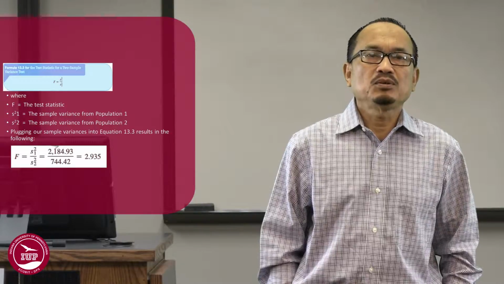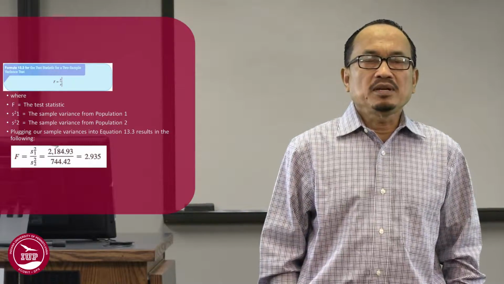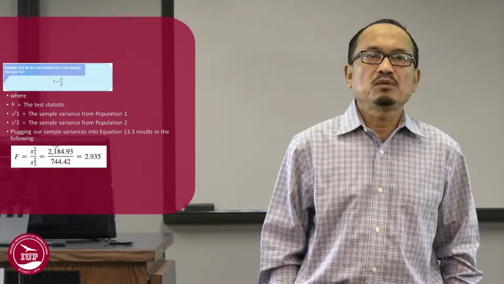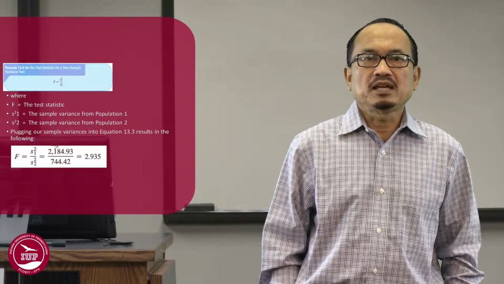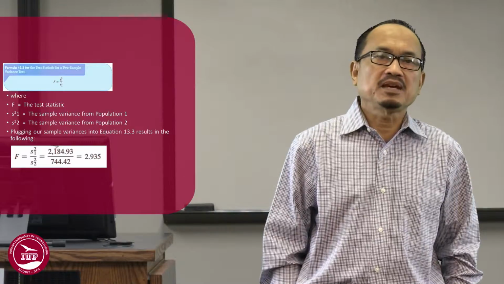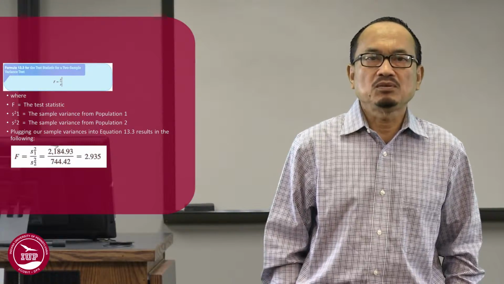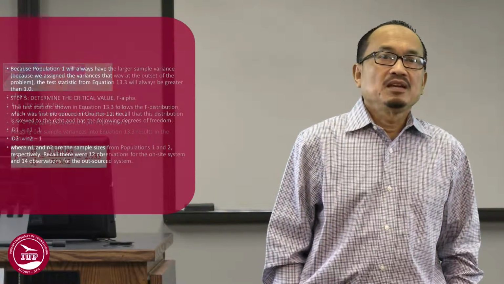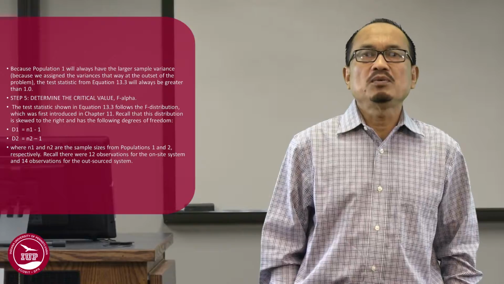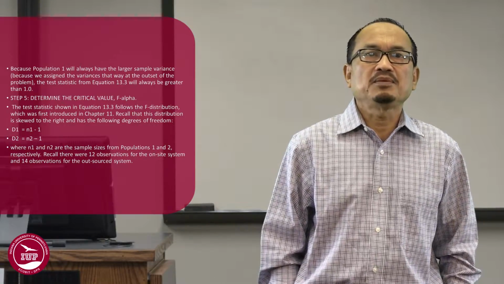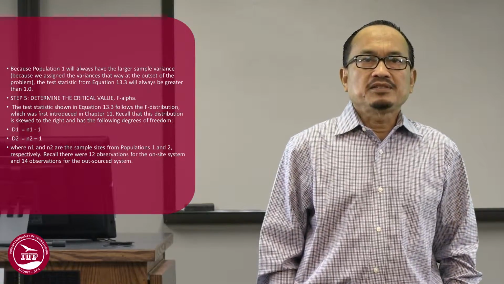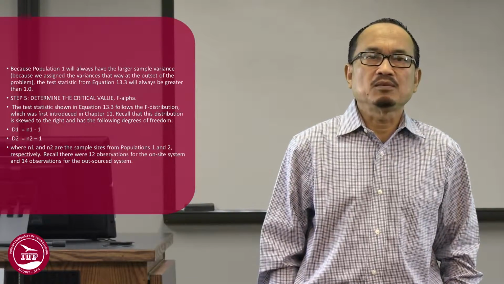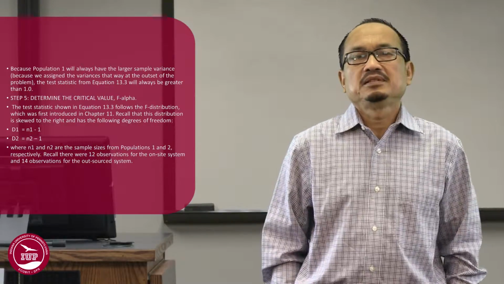F is equal to s1 squared divided by s2 squared, equal to 2,184.93 divided by 744.42, equal to 2.935. Because population 1 will always have the larger sample variance, the test statistic from equation 13.3 will always be greater than 1.